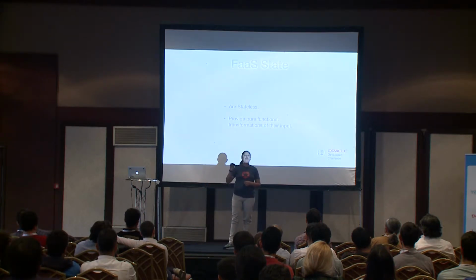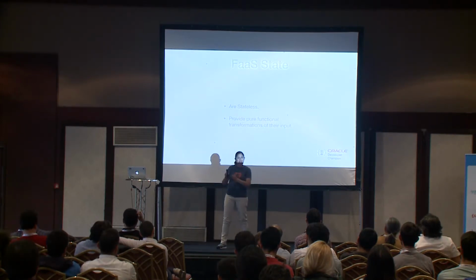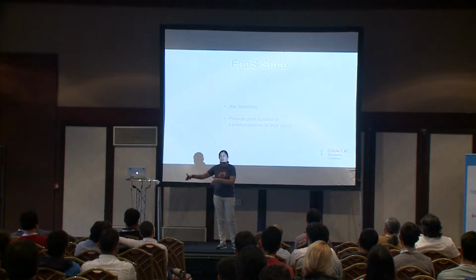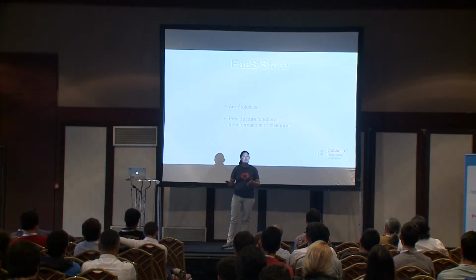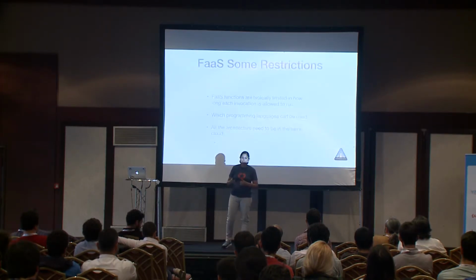So one of the things that we need to keep in mind when we use serverless is the state of the functions, because they are stateless. That means they don't save any state. So the function is created, runs, and then dies, and it's like that function never existed. So if I need to save a state, I need to create a strategy, like saving that state in a database or on storage.